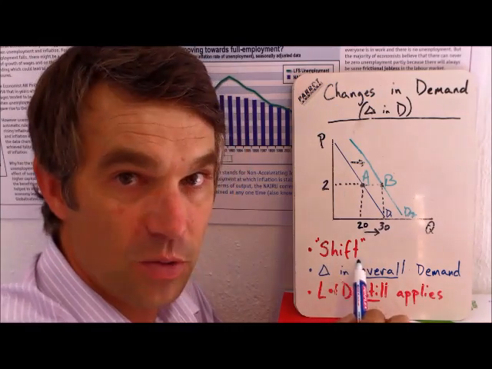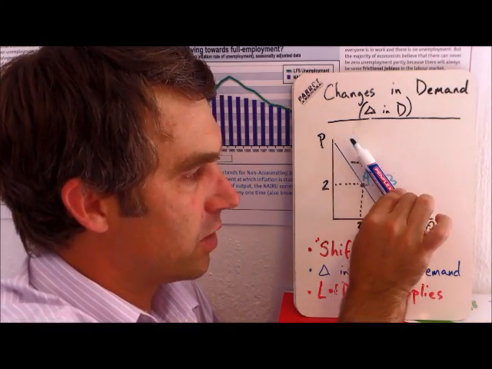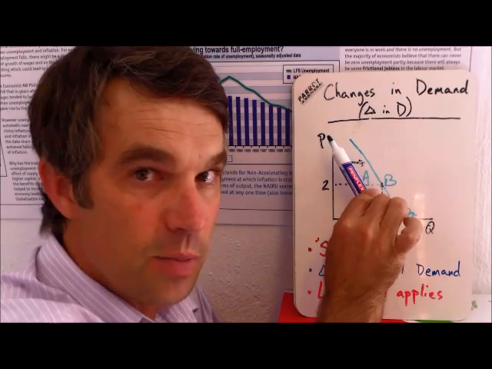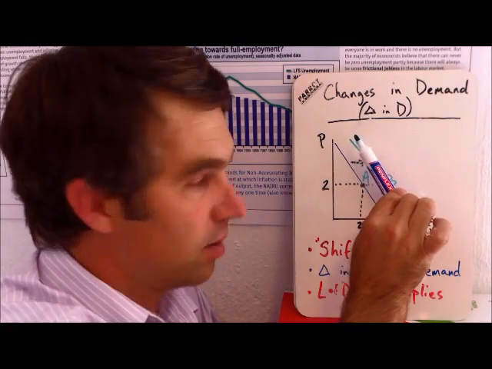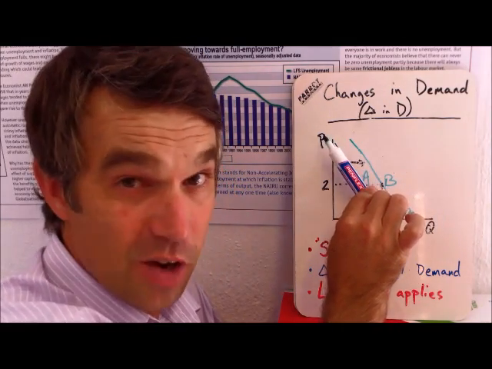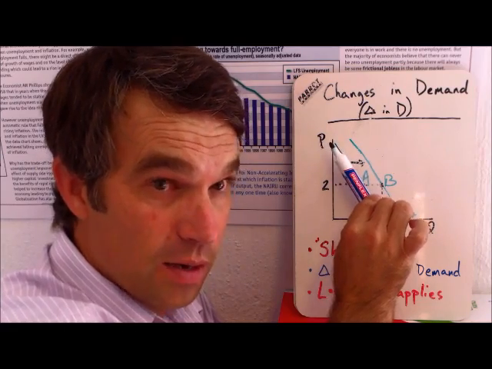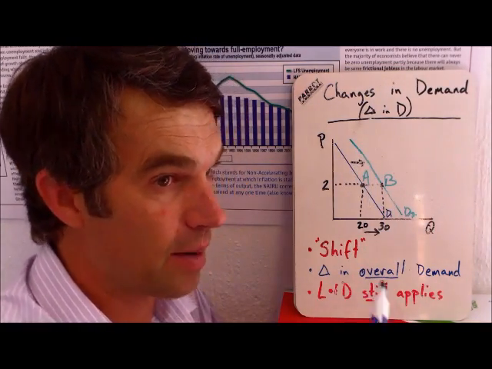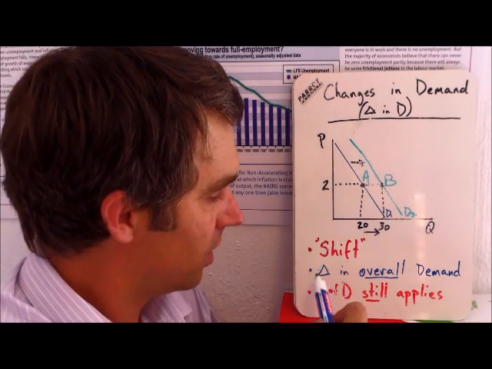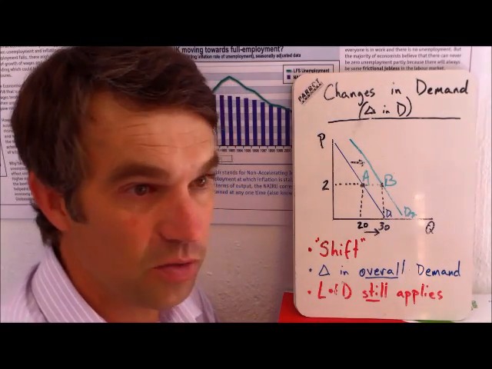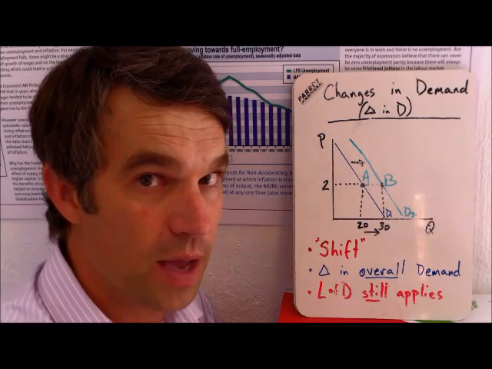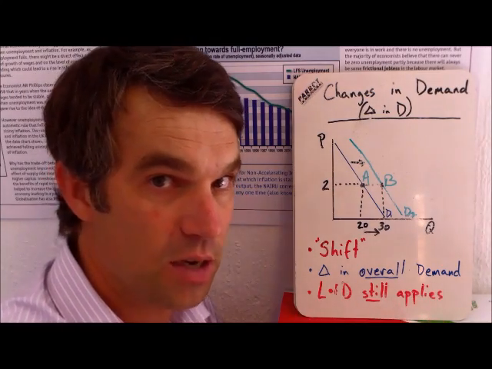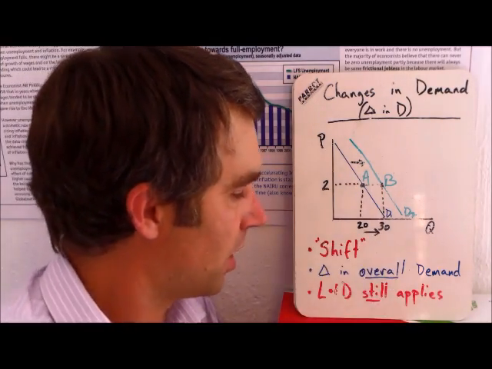We call this a shift. We say overall the demand curve shifted. It was here, but it's not anymore. Now it's there. If this is income, it means overall everyone in your market started to make more money. Maybe the economy's better, something like that. So we call this a shift. We also will call it a change in overall demand. So we mean all the demand for the product, there's been a change, not just because of price.